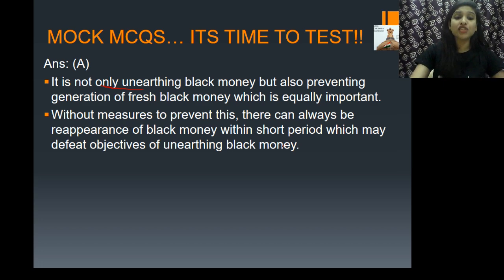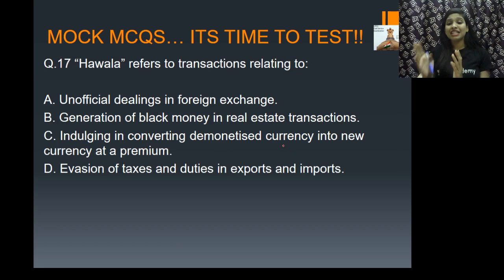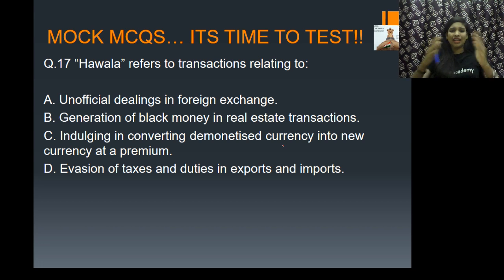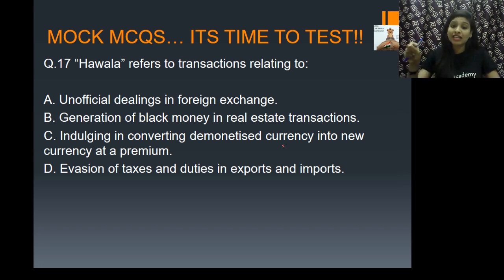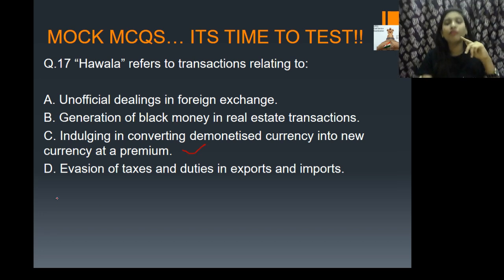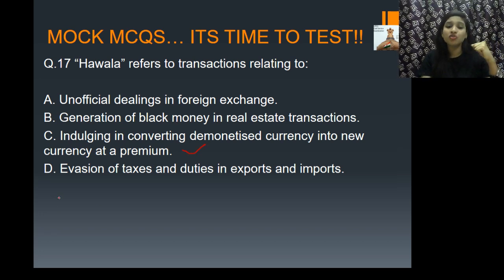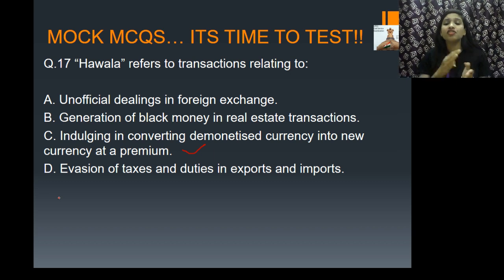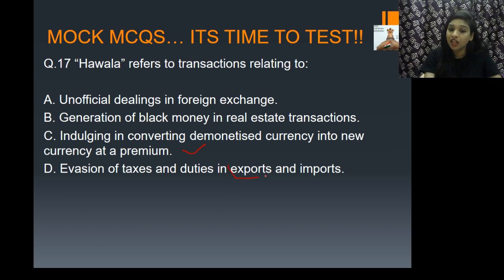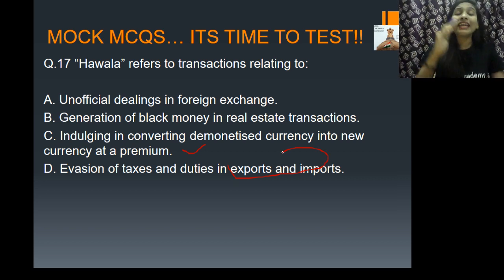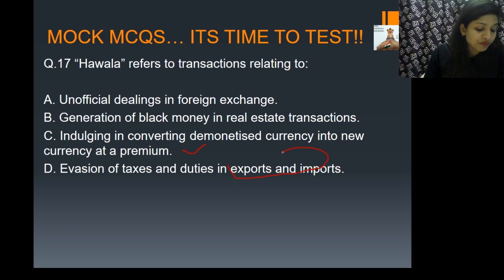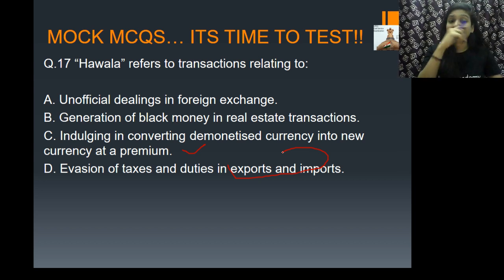So now the next question is, Havala refers to transactions relating to what? Option A: unofficial dealings in foreign exchange. B: generation of black money in real estate transactions. C: indulging in converting demonetized currency into new currency at a premium. And option D: transactions relating to evasion of taxes and duties in export and import. So this is the keyword here. Quickly give me the right answers, guys.